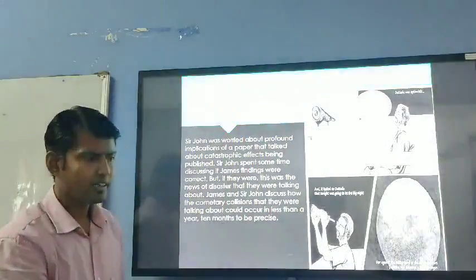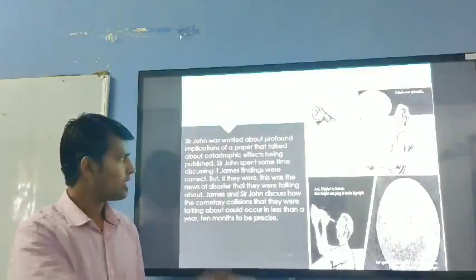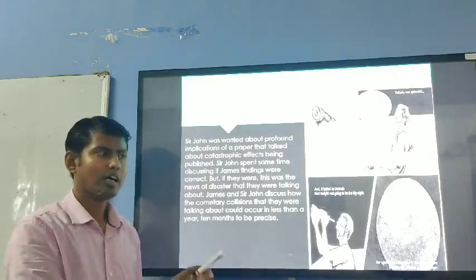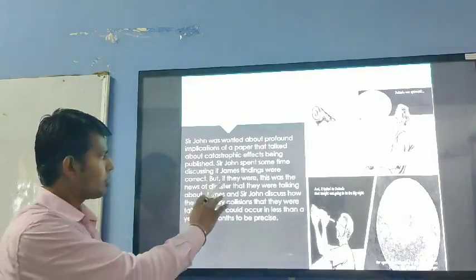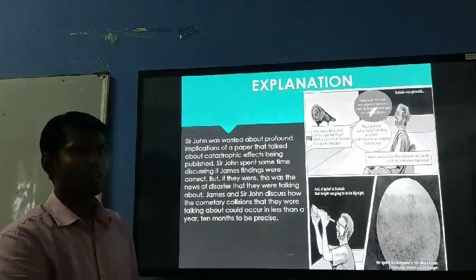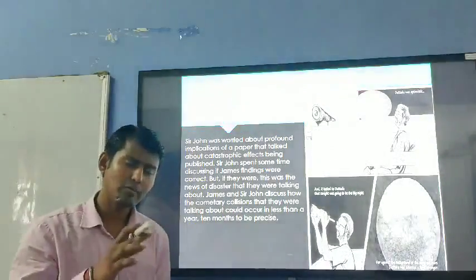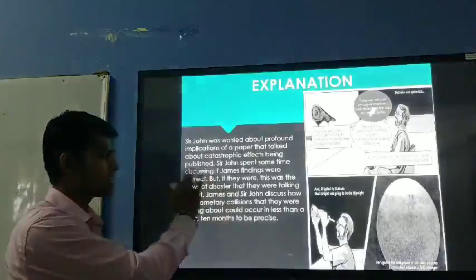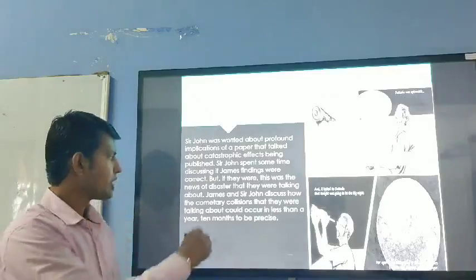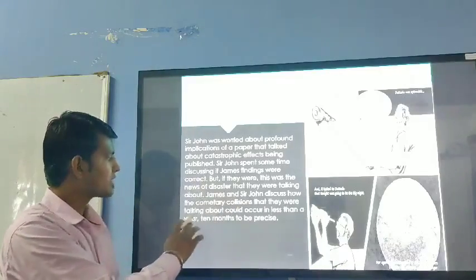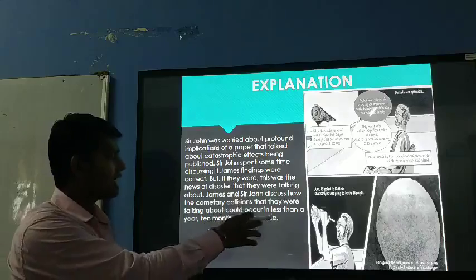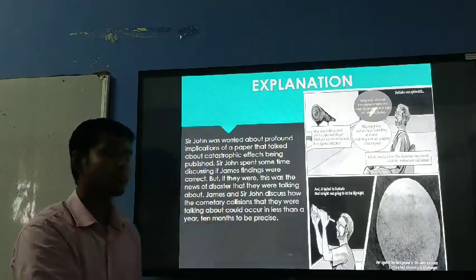So again they started to do the calculation, whether James, whatever he has written out there, made his calculation correctly or not. This was the news of disaster that they were talking about. Afterwards they came to the consensus that whatever he has written out there, the calculation was totally correct. James and Sir John discussed how the cometary collision that they were talking about could occur in less than a year, 10 months to be precise.